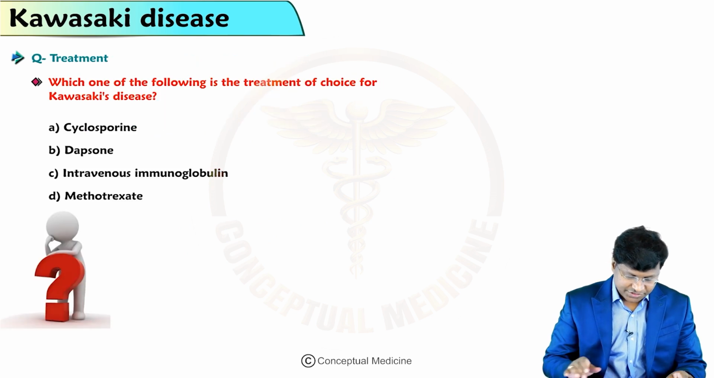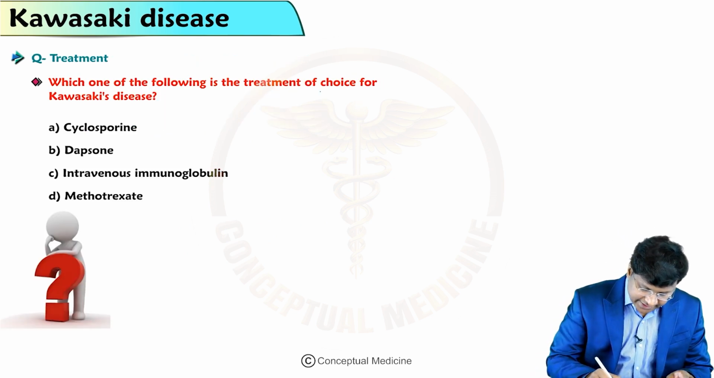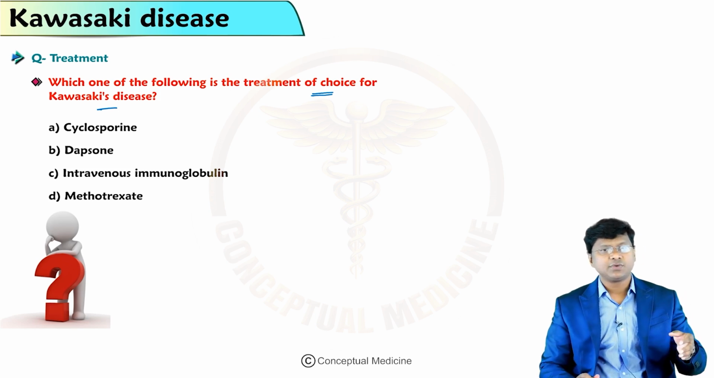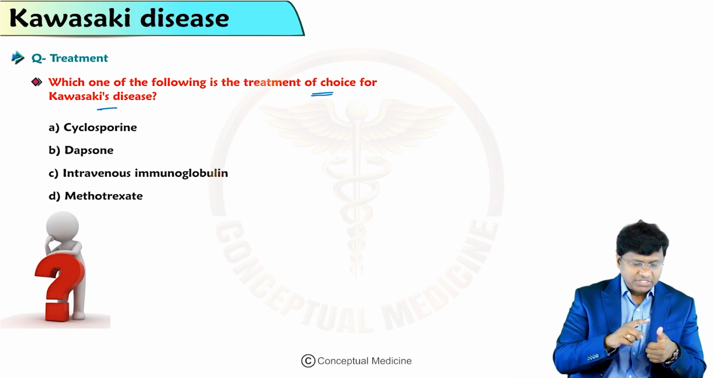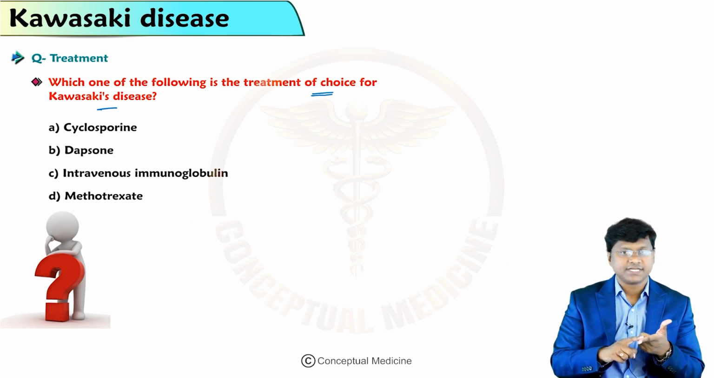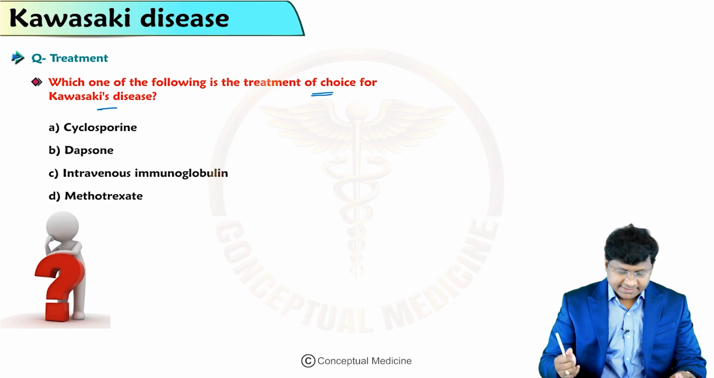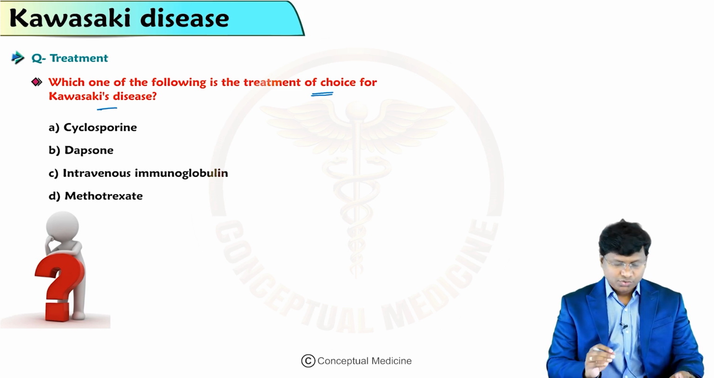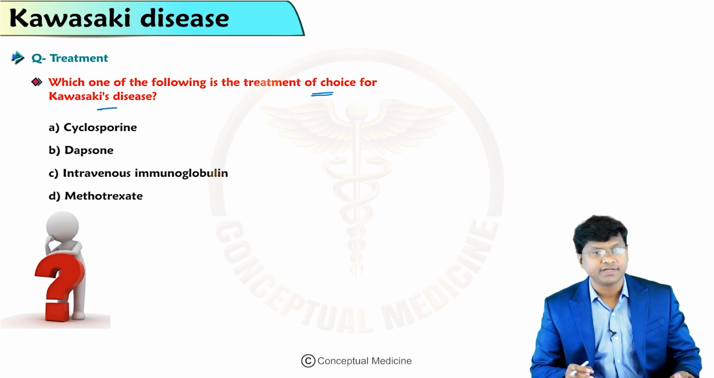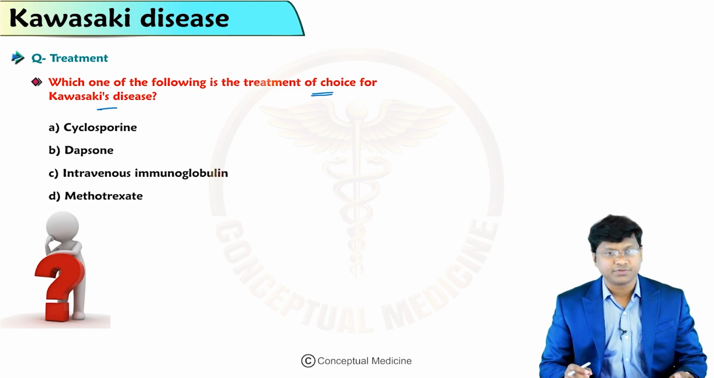Next, the question is, which one of the following is the treatment of choice for Kawasaki? Let me discuss the treatment. Until now we have discussed the important clinical manifestations and how you diagnose Kawasaki. Now let me take up the treatment. Which of the following is the treatment of choice? Cyclosporin, dapsone, intravenous immunoglobulin, or methotrexate.